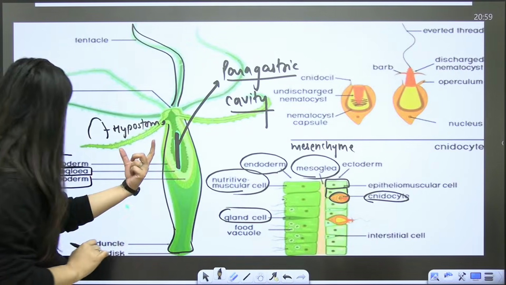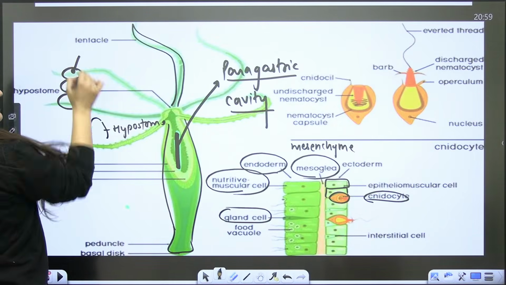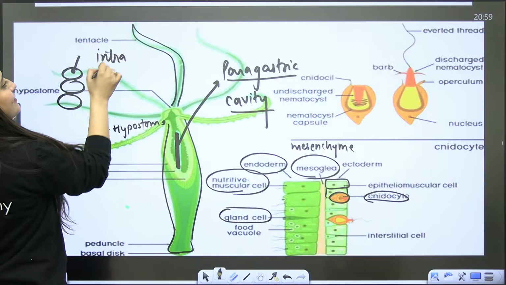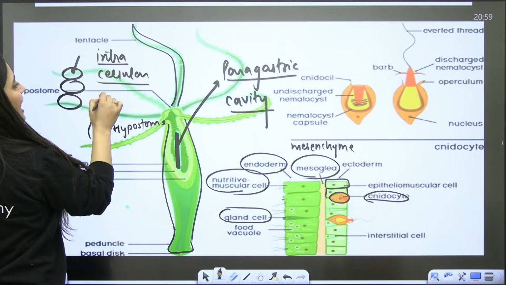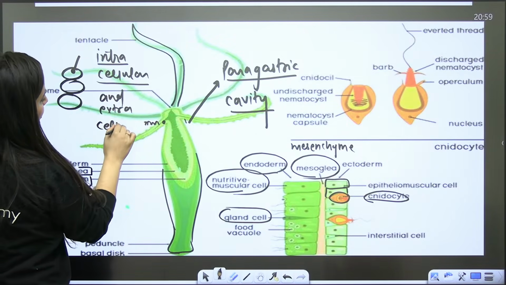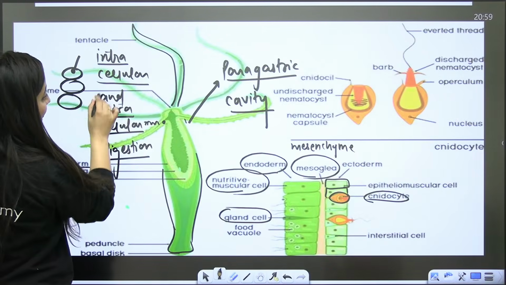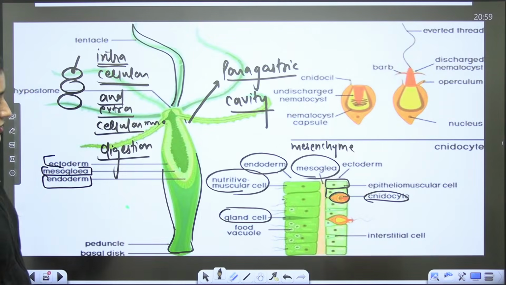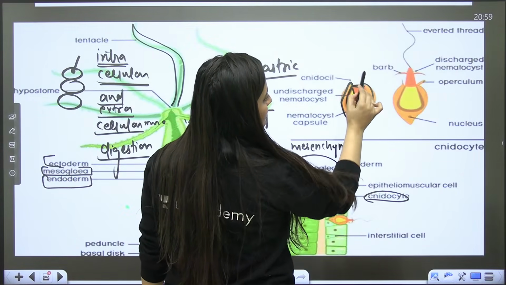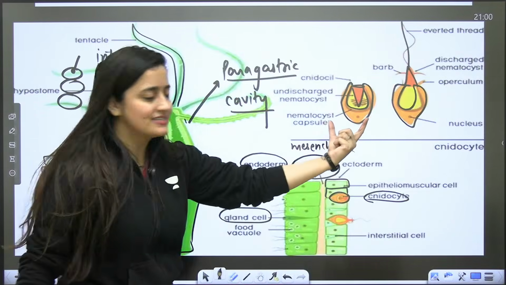In the case of cnidarians, even in the cells the digestion will be there, but in this cavity also they will digest the food. So here it will be intracellular and extracellular digestion. What type of digestion are we going to see here? Intracellular and extracellular digestion will be there. Clear, bache? So look at this part. See this. This is the undischarged cell. This is the discharged cell.